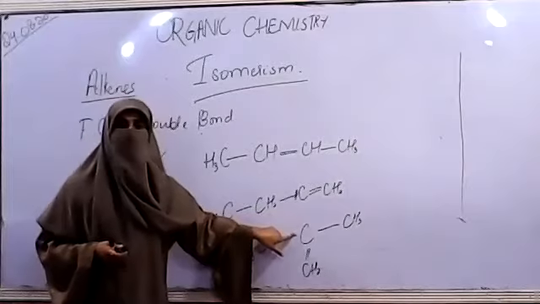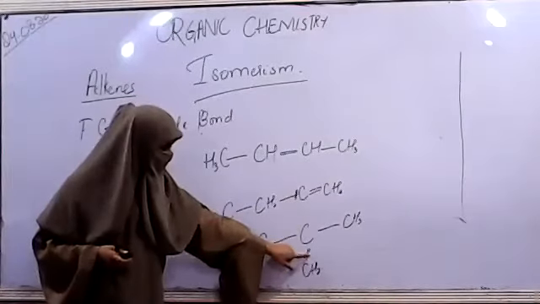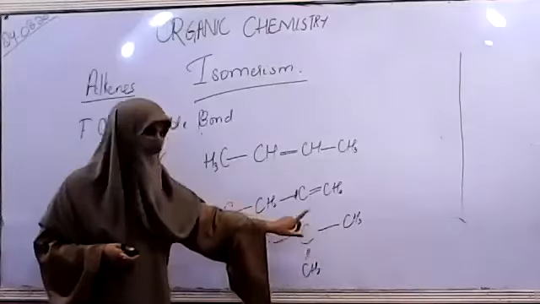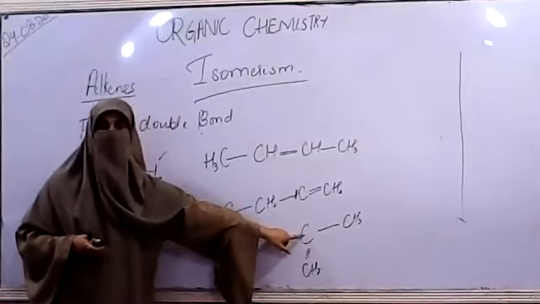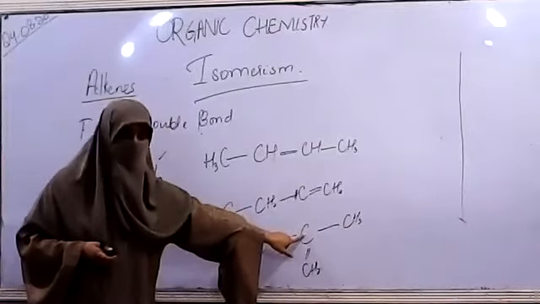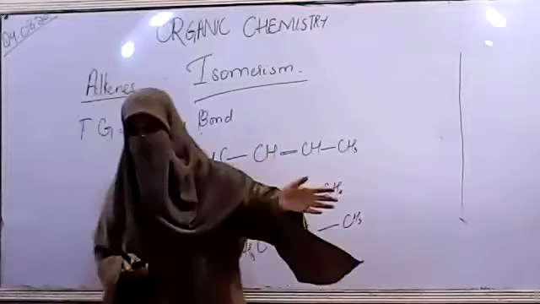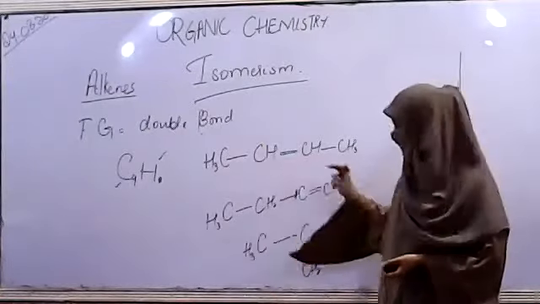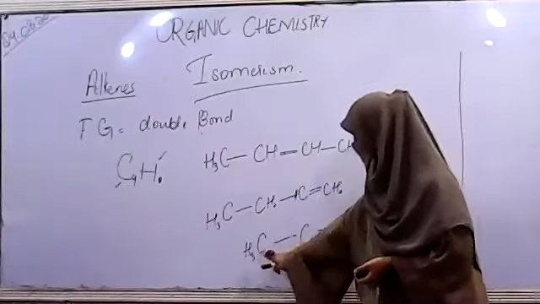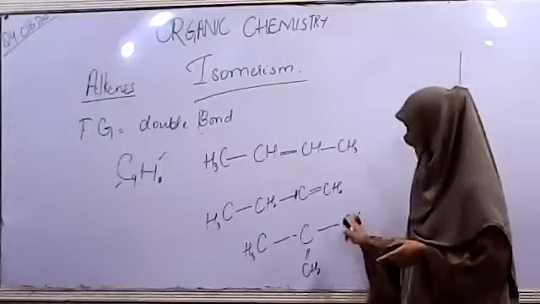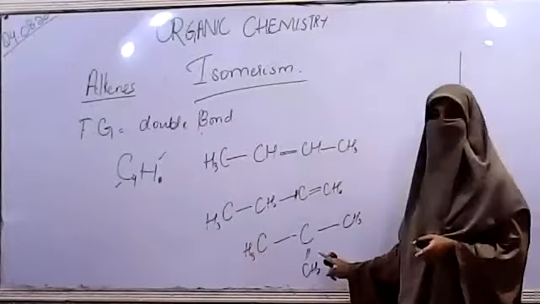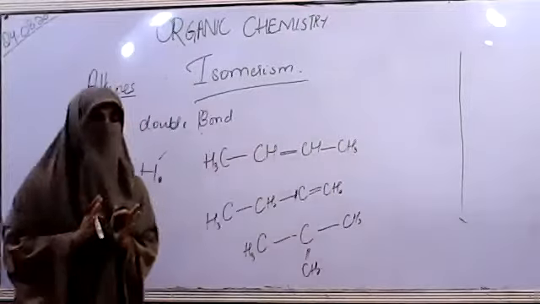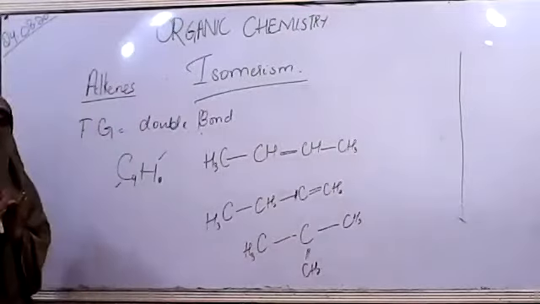He represented one of the hydrogens over here. Just look at the point, 2, 3, 4. 4 bonds of the carbon are completed over here, so it does not have any hydrogen atom and doesn't need any, because the octet of the carbon has been completed. So this is also an isomer of this butene. 1, 2, 3, 4 carbons, and 3 and 3 is 6 and 2 is 8 hydrogens. So it is also an isomer of alkene.